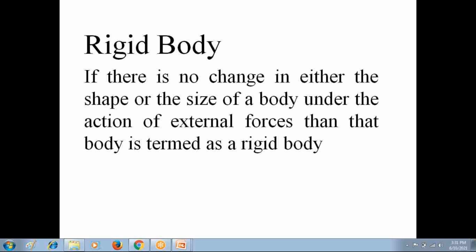But in a rigid body, even though external forces are acting on the body, there is no change in shape and size. So the distance x is also constant under the action of external forces, and you can call this body a rigid body. That is the second definition.